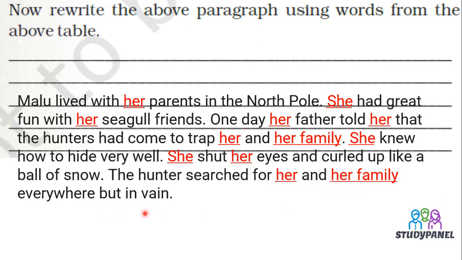but in vain. Now see, if you revise this, then you will get a better and clearer idea about how to use her in place of she or in place of Malu.